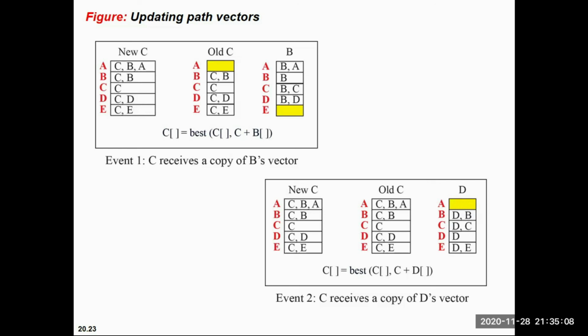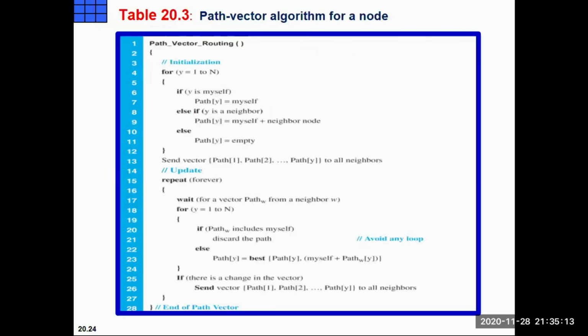And for this path vector routing protocol, if you want to write code, then this will be your code for updating the routing table of different hops used inside a network.